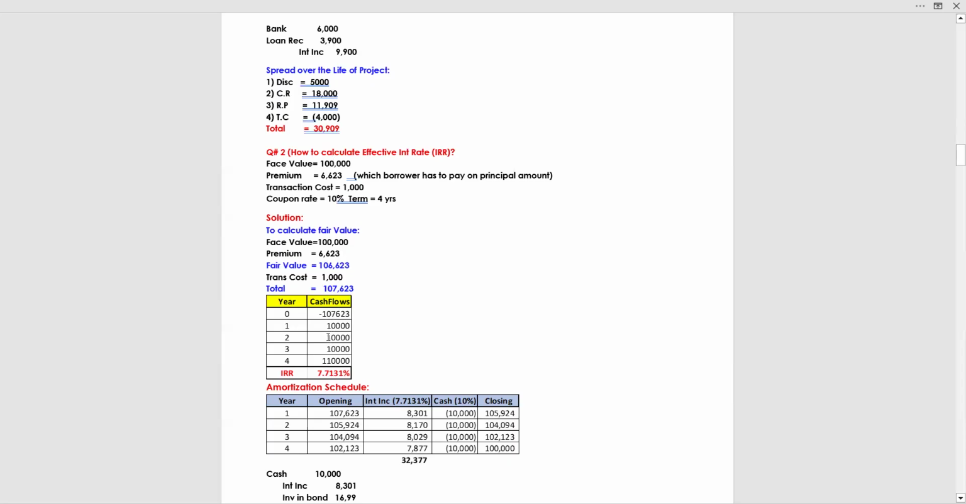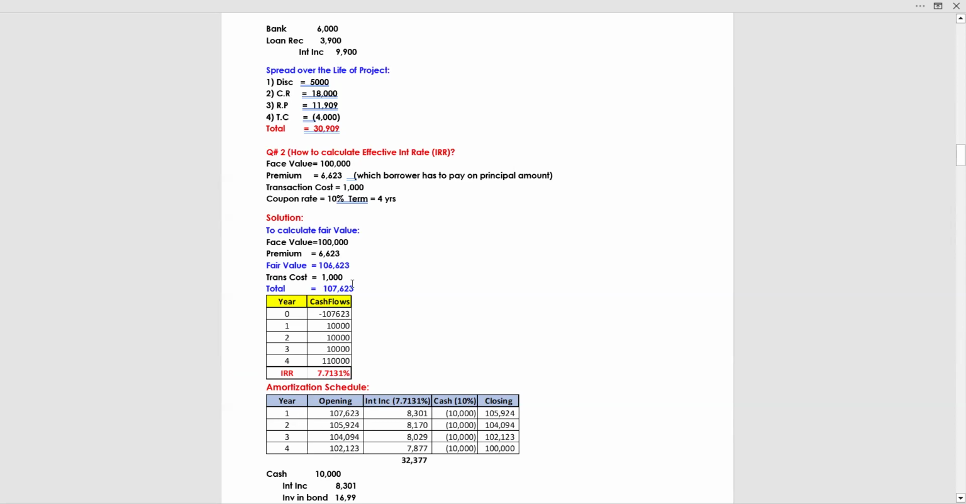In the second year, 10,000. In the third year, 10,000. But in the fourth year, cash flow plus principal amount, so it will become 1,11,000. IRR is 7.7131%. Now the amortization schedule: Year 1, 2, 3, 4.